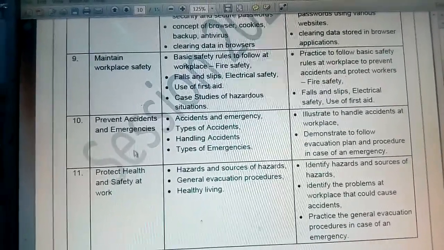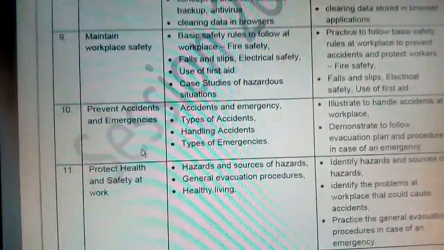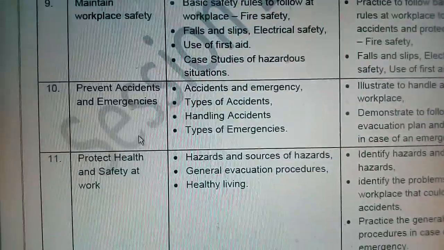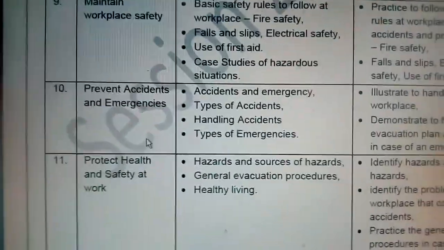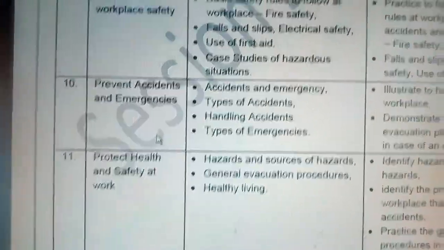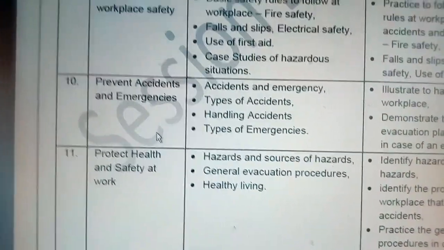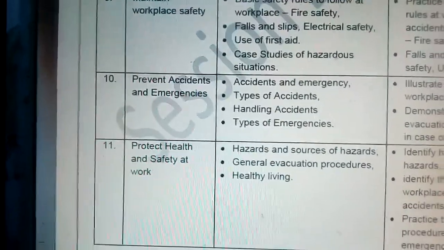These three sessions we have not done. Maintain workplace safety, prevent accidents and emergencies. How to handle an accident, what are the types of emergencies. Then protect health and safety at work, hazards and sources of hazards, general evacuation procedures, healthy living.